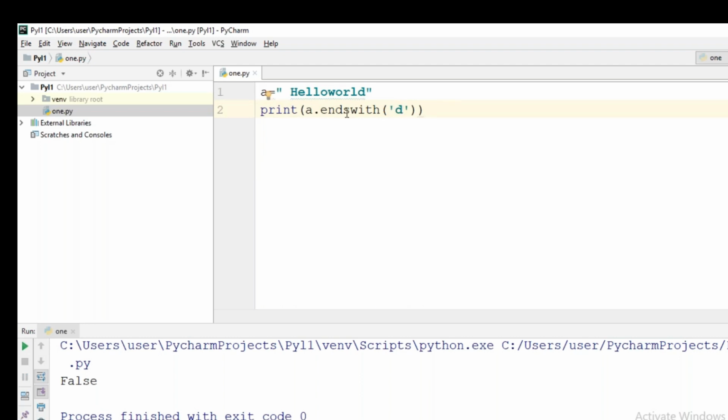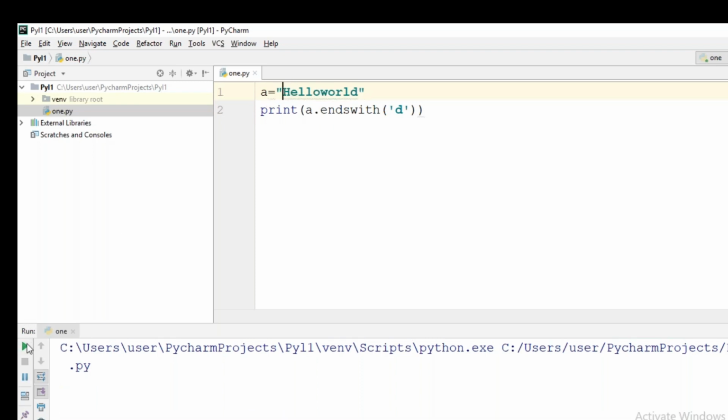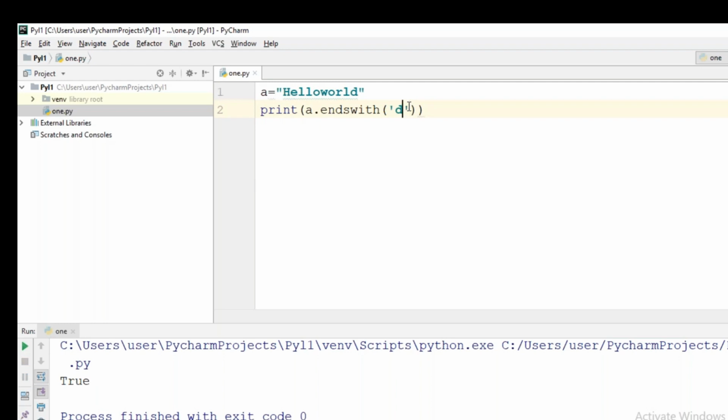So A, the string inside A is ending with D, right? So that's why it is going to give true for us. If I put capital D over here, what will happen? Is my string ending with capital D? No. So it will be giving false. And even if I put small d and if I put some space over here, my string is not ending with small d. My string is actually ending with space. So it will give false for me.